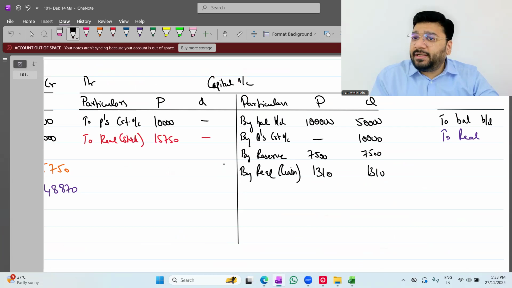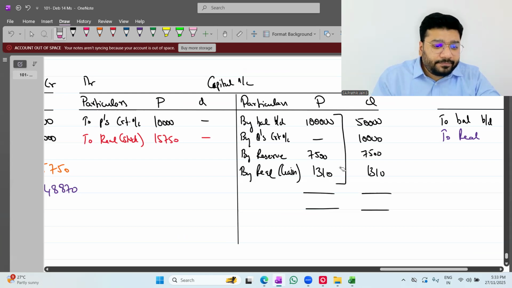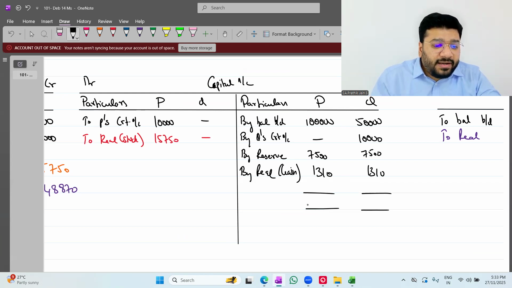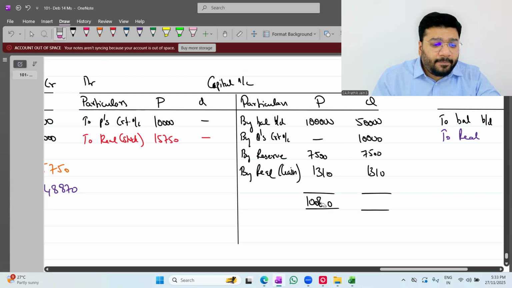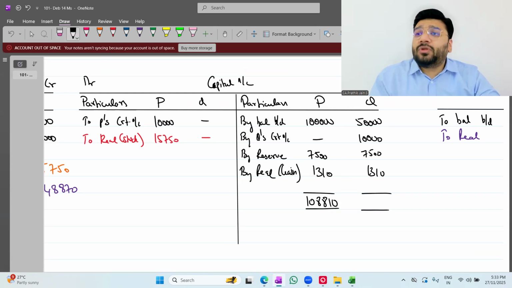No? Can we balance it, please? What is the total money that we have to pay to P? Just tell me the credit side total. 1,08,810. Is it right? 1,08,810 rupees. Okay. This much we have to pay to the partner.